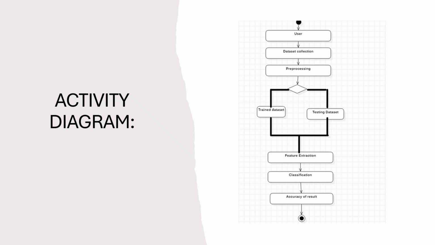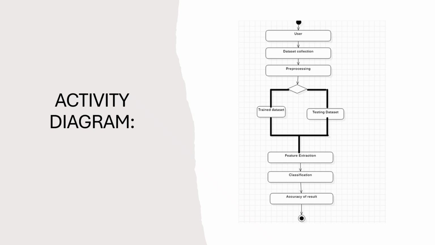The activity diagram maps the process flow of the fake news detection system, much like an IR flow. It starts with the user collecting the dataset, followed by pre-processing where the data is cleaned. The data is then split into training and testing sets, similar to how IR systems separate indexing and query evaluation datasets.